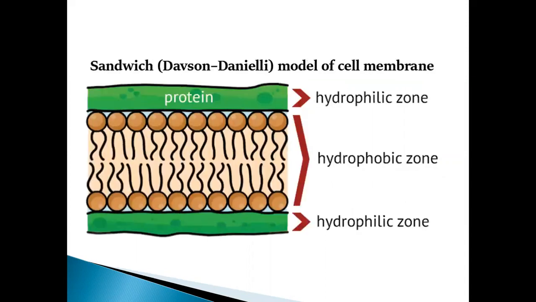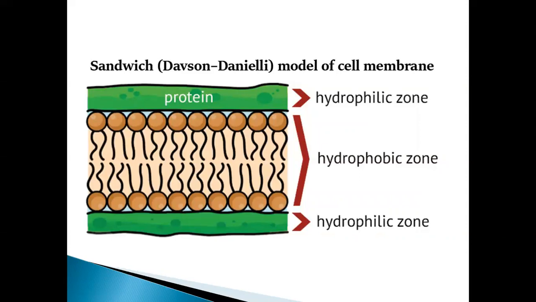See the image. This is the Davson-Danielli model of the plasma membrane. The two lipid layers in the middle are covered by globular protein layers on both sides.